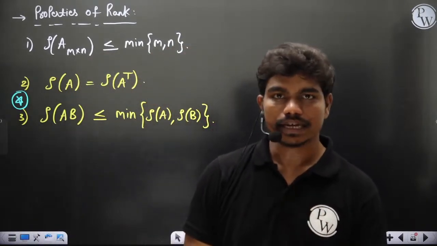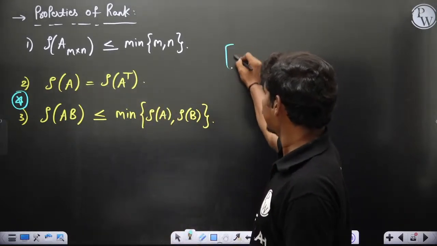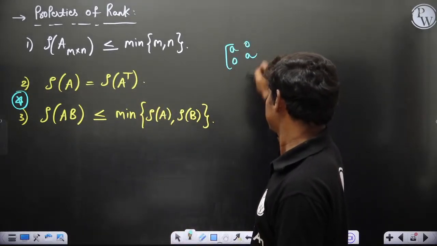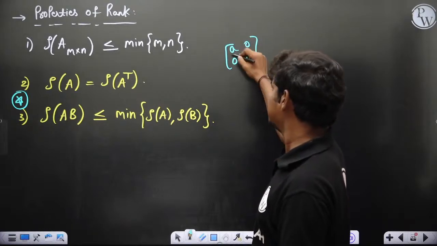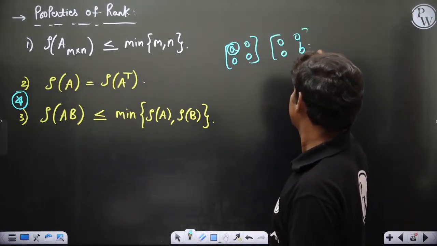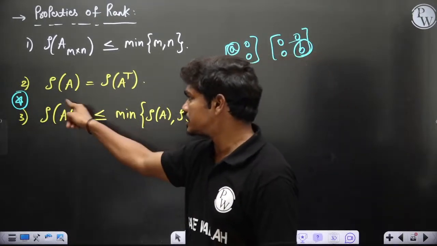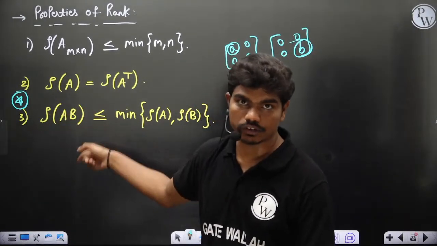For example, let's say the rank of this is 1, because this is non-zero. Similarly, here the rank is also 1 because B is non-zero. But if you multiply these two, you get a null matrix. This is 0, so 0 is less than 1, of course, clear.